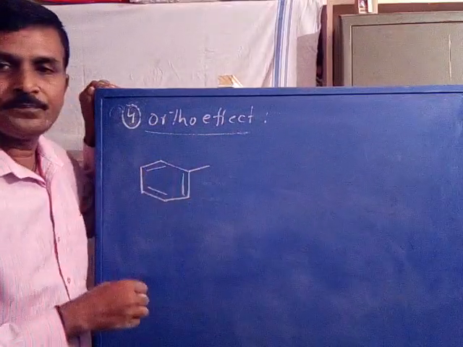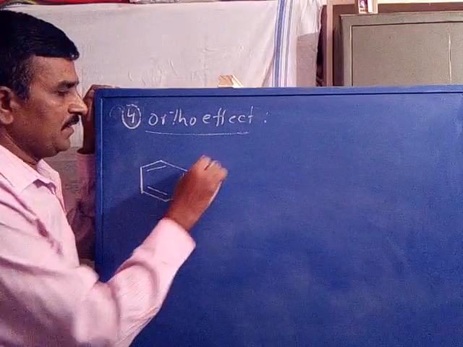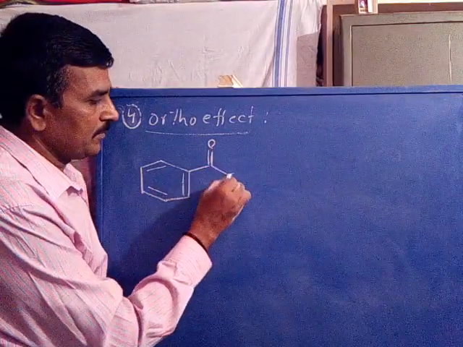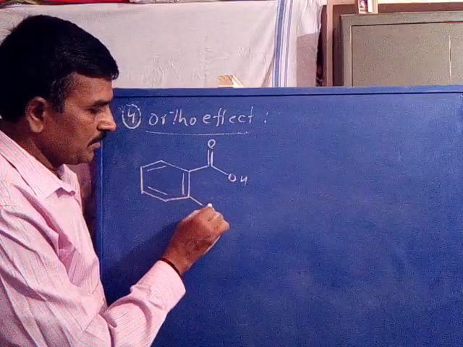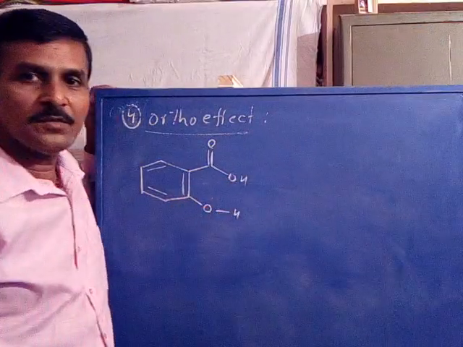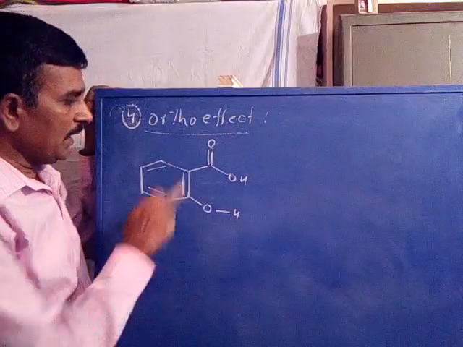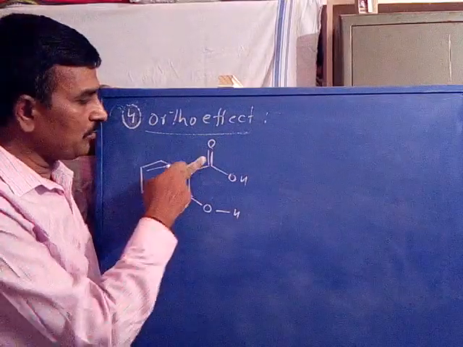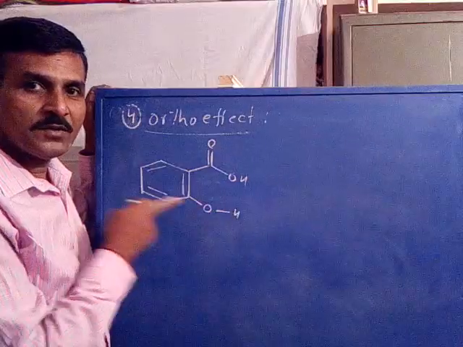you take salicylic acid. This is OH. This is oxygen and hydrogen. Salicylic acid is a disubstituted aromatic compound, ortho disubstituted. These two groups are ortho with respect to each other.